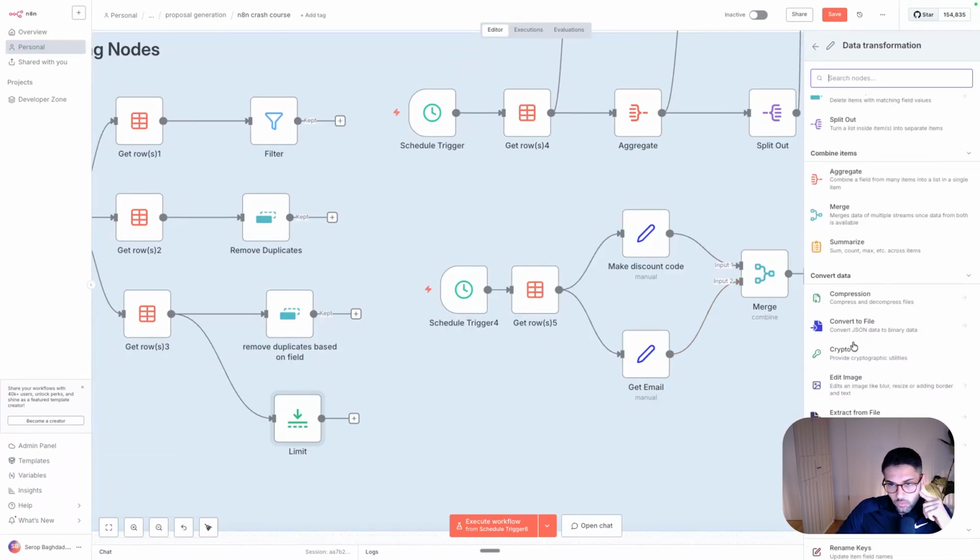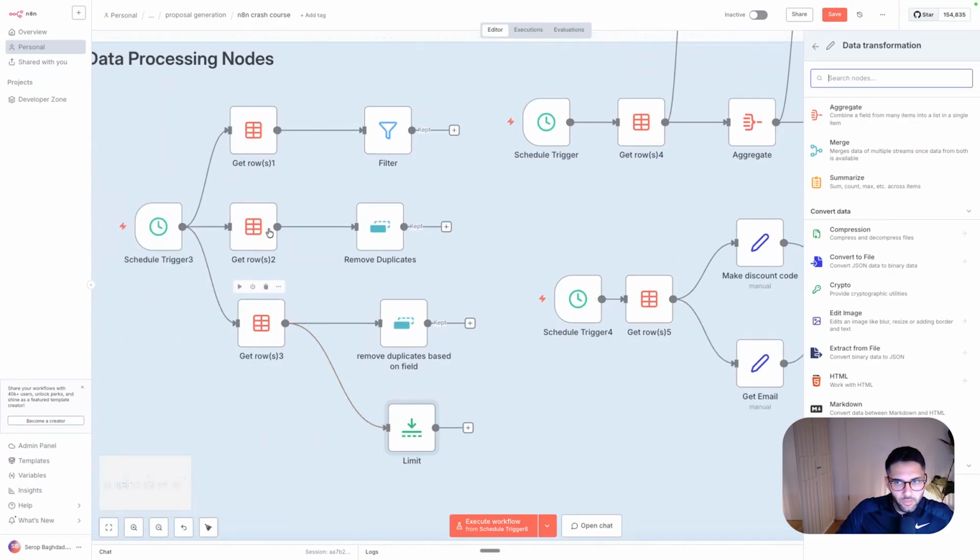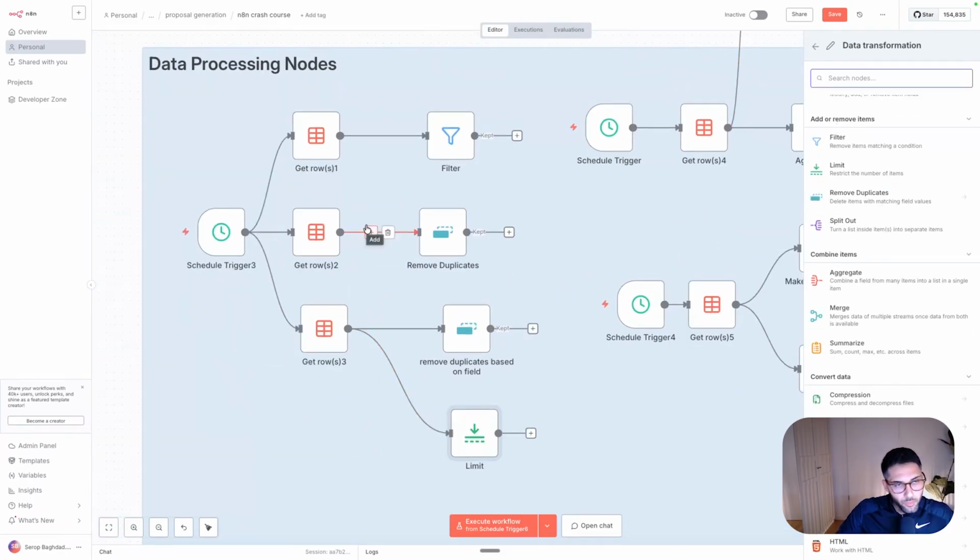There are also other ones that we will not be covering in this lecture, for example, converting to file or extracting from file, which can also be important in certain use cases. But we will try to focus on the main data operation nodes. Quick remark regarding data processing nodes. Why do we need that?